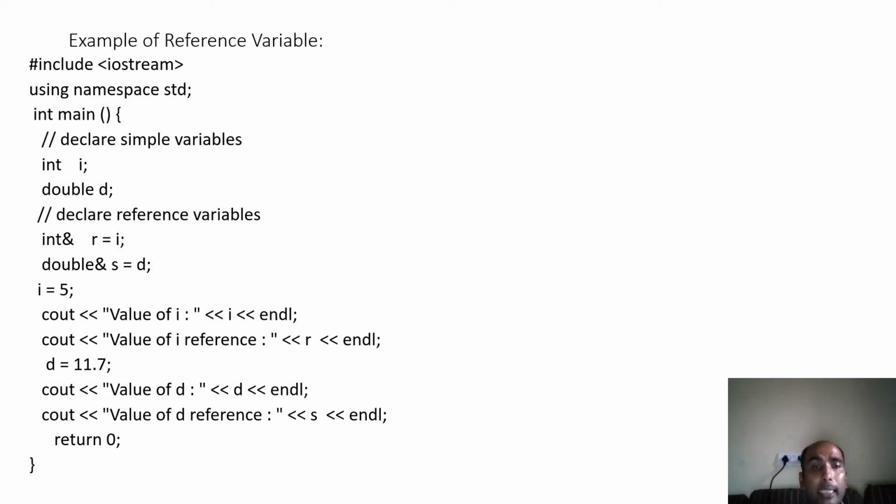Now you have taken d = 11.7. You print d, that will be 11.7, and you print s, that will be 11.7. Now let's suppose you write i = i + 2 and then print i, that will print 7. Then you print r, that will also print 7, because any modification done on i will automatically reflect on r also, because i and r represent the same memory location.